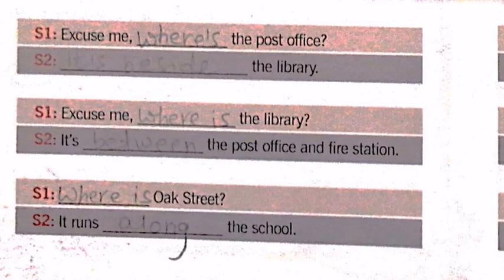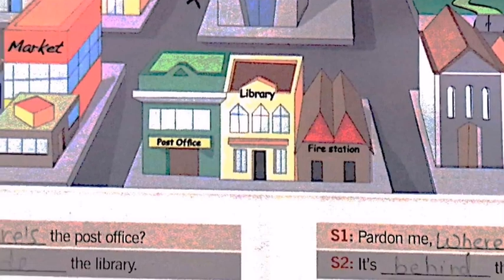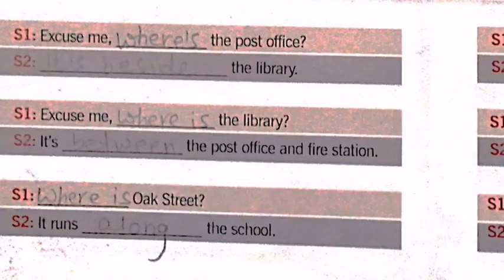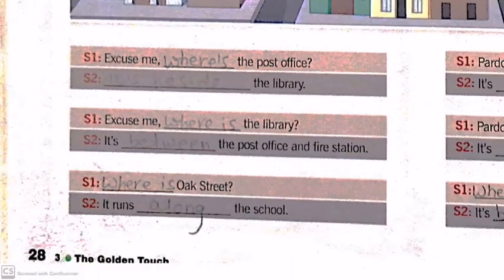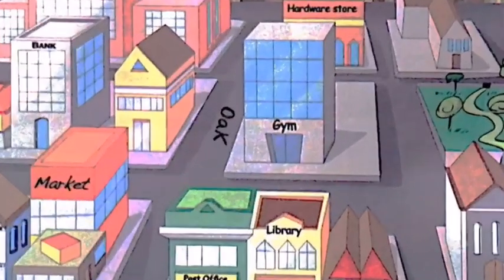Excuse me, where is the library? Now as we saw in the picture, the library, it is between post office and fire station. So we have to answer it's between the post office and fire station. Where is Oak Street? Now it is not about the building, they are asking about the street. Here it is Oak Street, and it is near to the gym and hardware store.